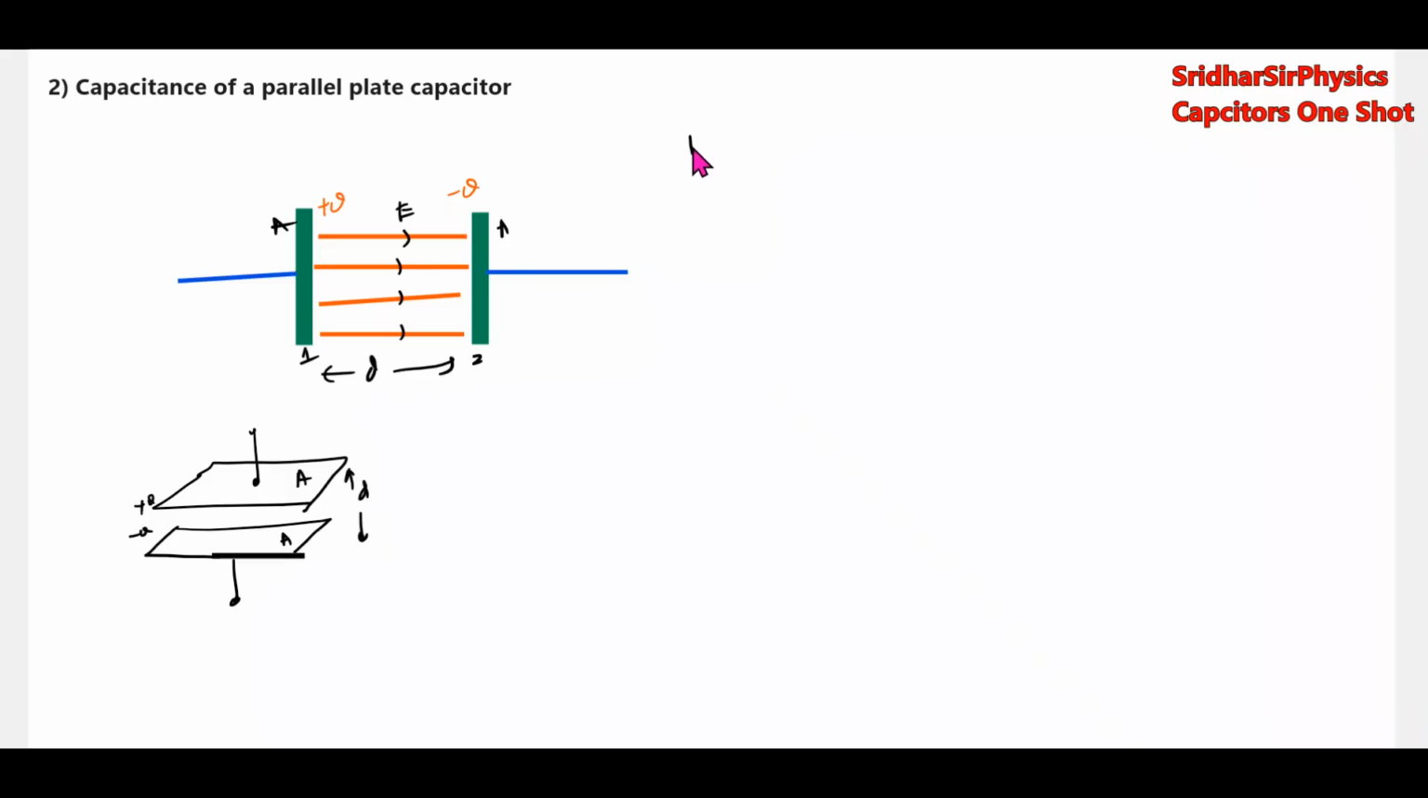So what is the net electric field due to the positive plate and negative plate? Due to the positive plate plus the electric field due to the negative plate, this should be equal to sigma by 2 epsilon naught plus sigma by 2 epsilon naught, which is sigma by epsilon naught. Sigma बोले तो यहाँ पे charge density, charge by area.